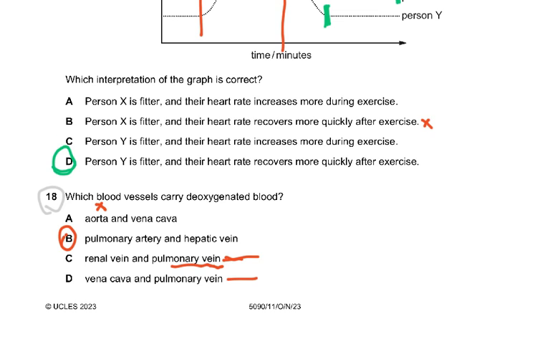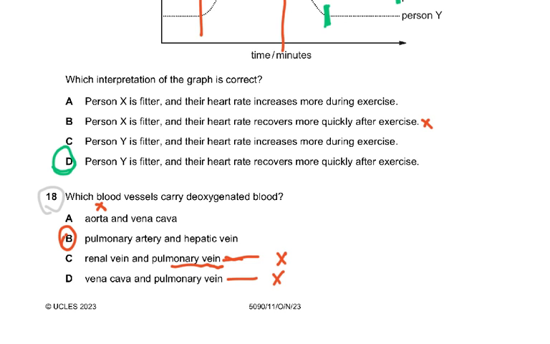So that should have immediately been that you should have read it. This was wrong. Pulmonary vein carries oxygenated blood. It says which blood vessels carry deoxygenated blood, so it either had to be a vein and the pulmonary artery. So this was actually checking whether you knew your syllabus and you knew the structure of the heart and how the blood vessels return the deoxygenated blood to the heart, and then the aorta comes out and carries oxygenated blood.